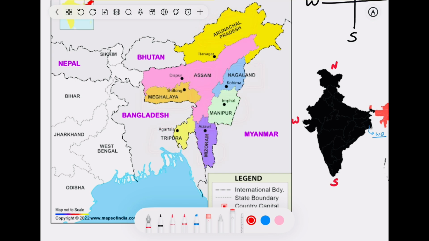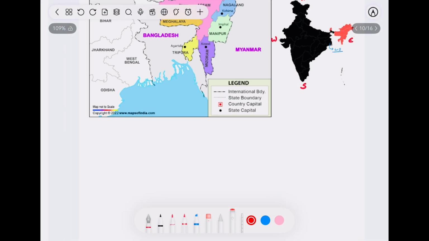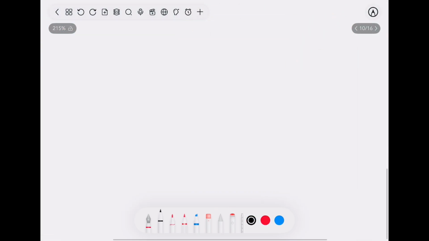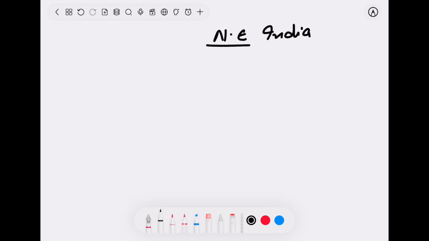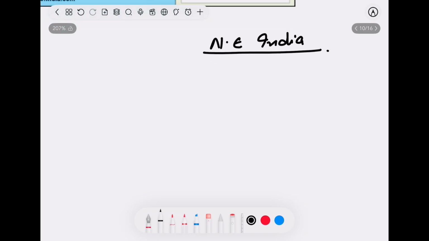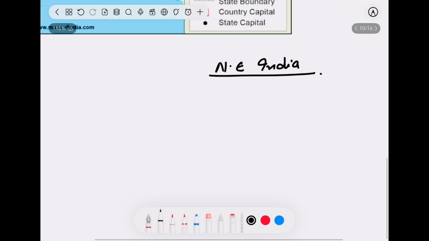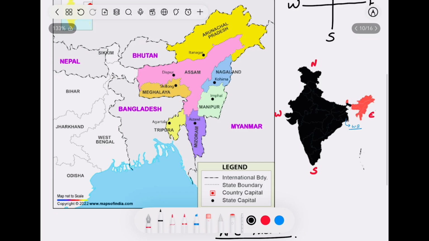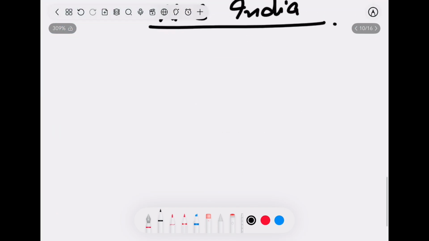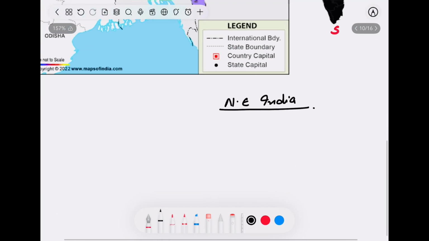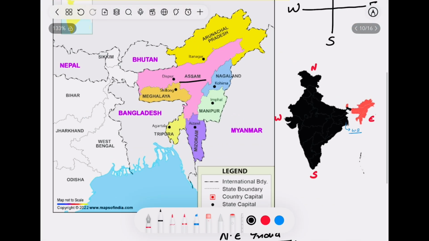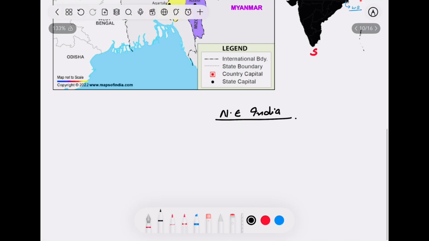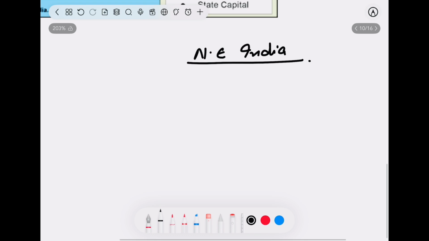I hope you are familiar with the names now. So let's try to recall what all the states are covered in Northeast India. So this is the correct method to learn and memorize anything you read. First, try to read it and then try to recall it without watching it. If we are unable to recall it without watching, we will go back again to the source and we'll try to refill what we missed while recalling. So let's start. What all is covered in Northeast India?